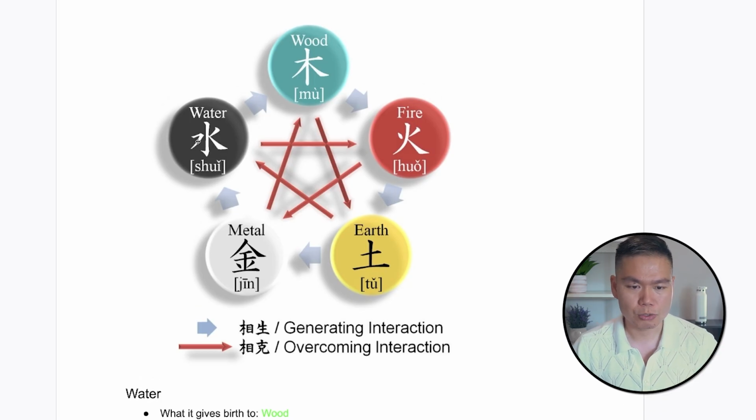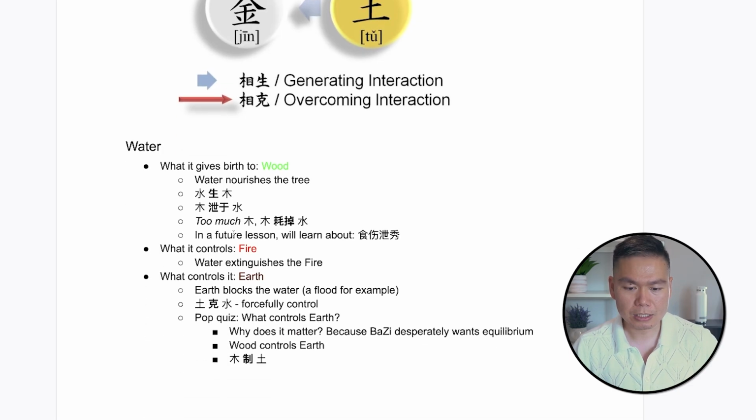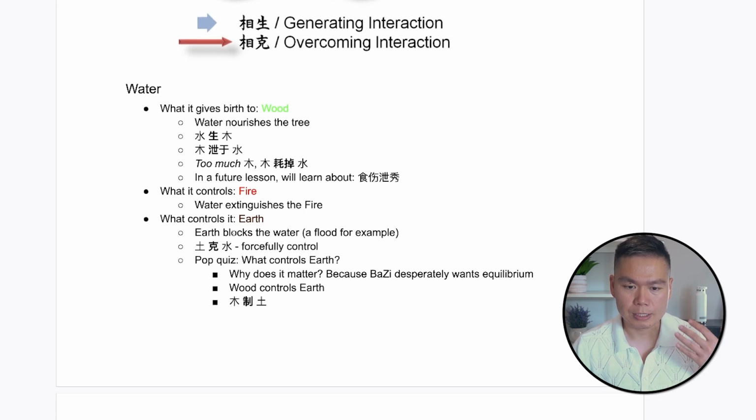So here's a chart that shows water gives birth to wood. Wood gives birth to fire. Fire gives birth to earth. Earth gives birth to metal. Metal gives birth to water, which then gives birth to wood, and the cycle continues. Now, water controls fire. That makes sense. Then fire controls metal. Metal controls wood. And wood controls earth. So all the red lines mean controls. Let's go over each one of them in more specific order.